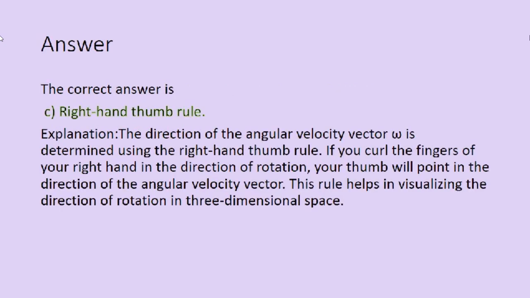The correct answer is option C, right hand thumb rule. And explanation: the direction of the angular velocity vector omega is determined using the right hand thumb rule. If you curl the fingers of your right hand in the direction of rotation, your thumb will point in the direction of the angular velocity vector. This rule helps in visualizing the direction of rotation in three-dimensional space.